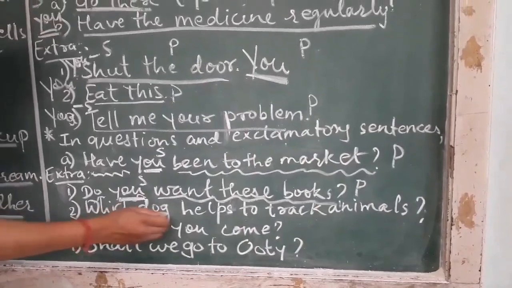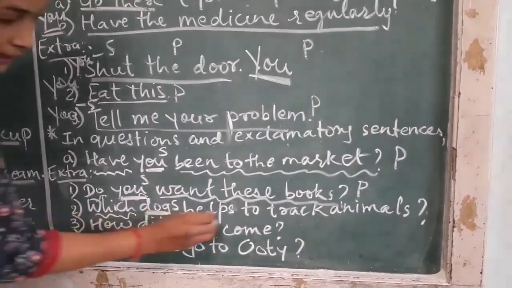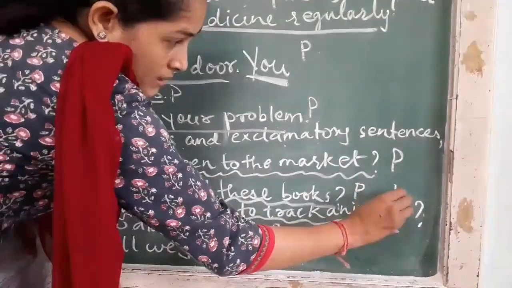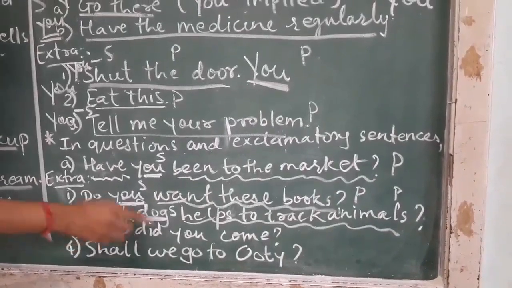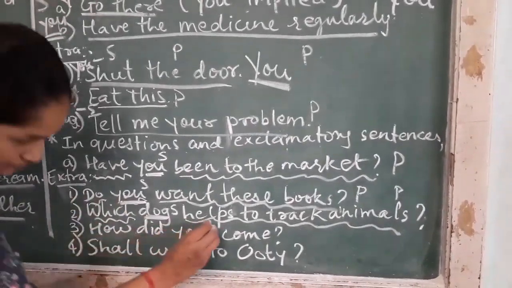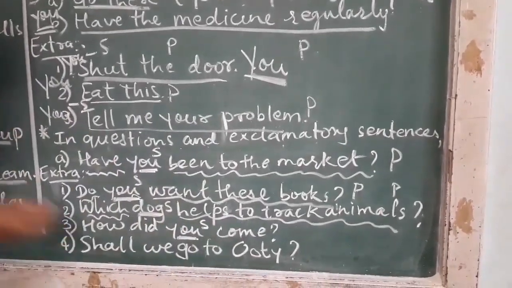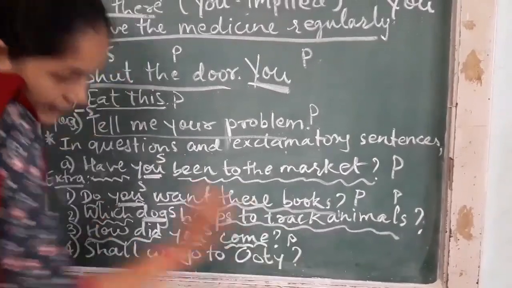We are talking about dog. Dog becomes your subject, which helps to track animals, that is predicate. Third one, how did you come? We are talking about you in the sentence, that is our subject. How did come, that is your predicate.